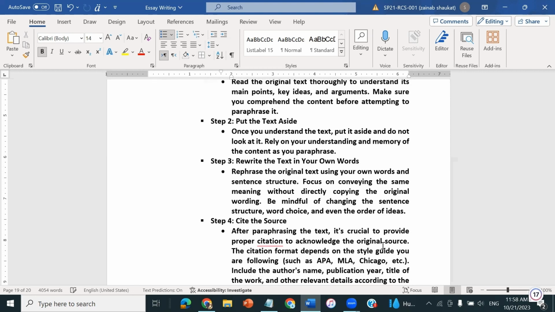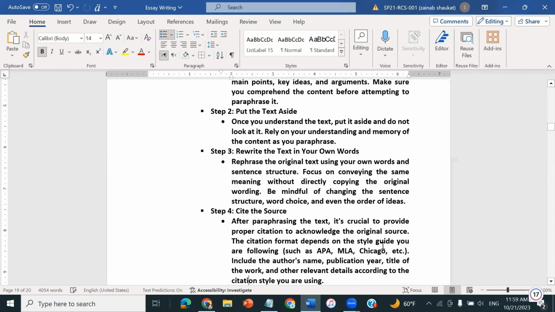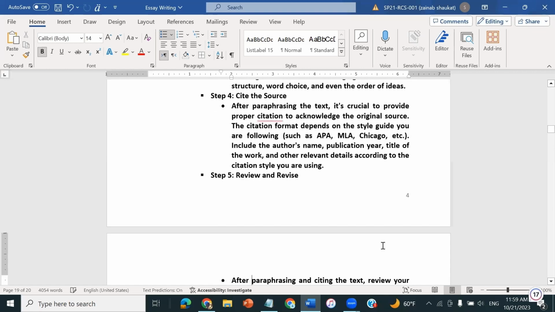There are multiple formats we can use to cite all of the content we are copying from any resource. We are copying it and paraphrasing it in our own wording, but at the same time we also have to cite it. That needs to be kept in mind. And once we are done with it, step 5 is to review and revise if we feel there is something that needs to be avoided or replaced.